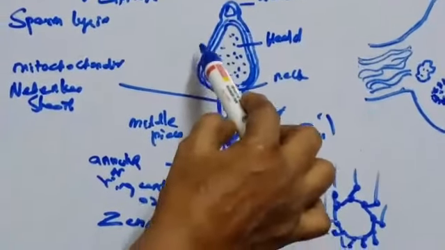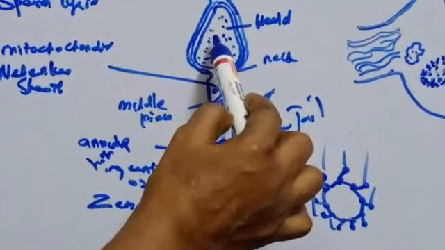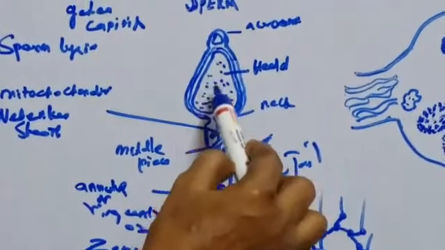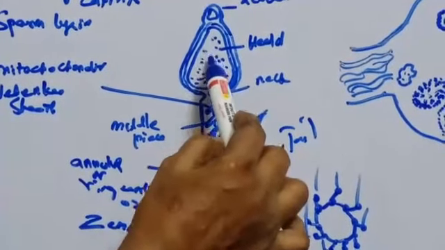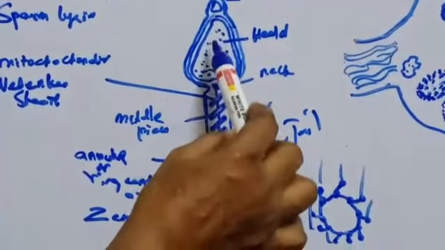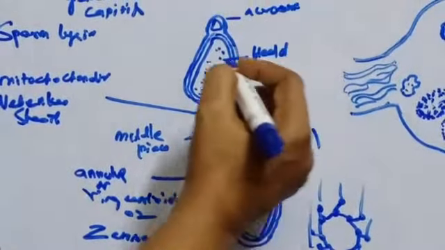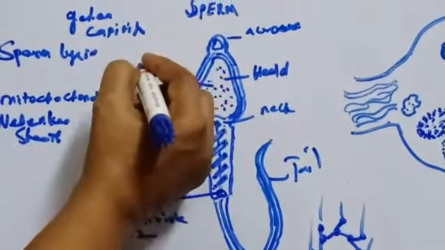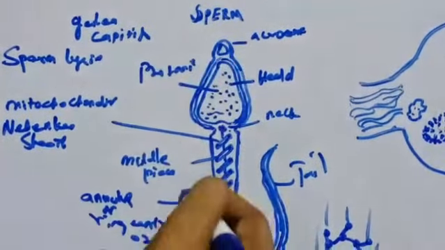Now again we'll come to the head. The nuclear part of the head of the spermatozoa consists of chromatin, that is mostly DNA, and it is condensed. It also contains a basic nature protein called protamine.